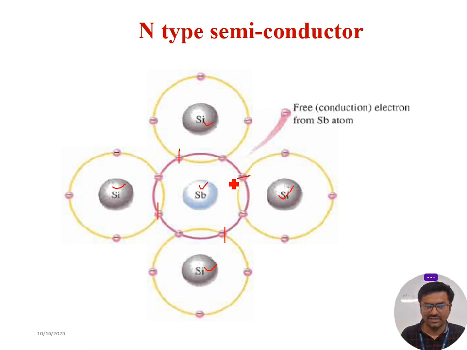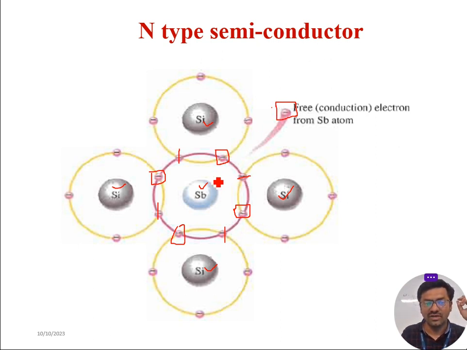Now how many electrons are associated with antimony? See, first electron associated with antimony, second electron, third electron, and fourth electron associated with antimony. How many valence electrons are present in the antimony? There are 5. Four are shared, which means one extra electron is pending with the antimony, and that will be available as a free electron for electric conductivity in the semiconductor.